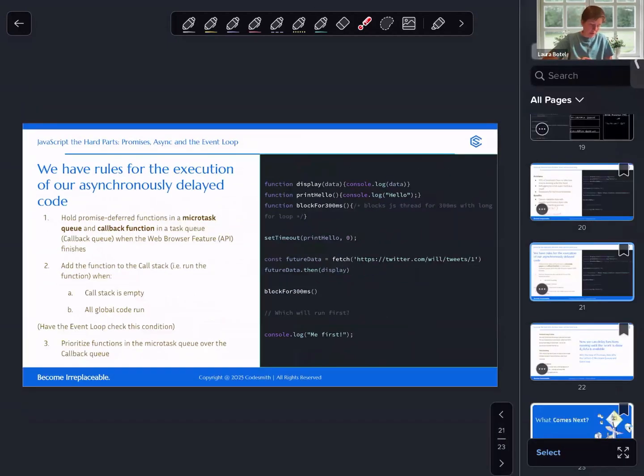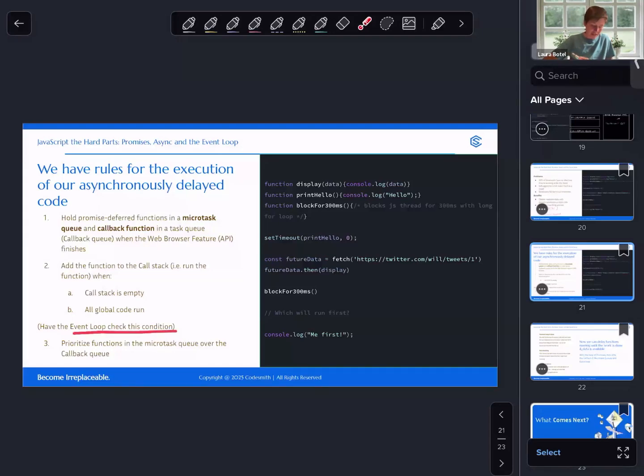Okay, so we are going to hold any promise deferred functionality, this is any functionality that we pass into .then, like display, in the microtask queue, and a callback function in the task queue. You'll also hear this referred to as the callback queue. And this is so that we can coordinate along with the event loop when this is pushed to the call stack. We're only going to add functionality to the call stack when the call stack is empty and all of our synchronous code in global has run.